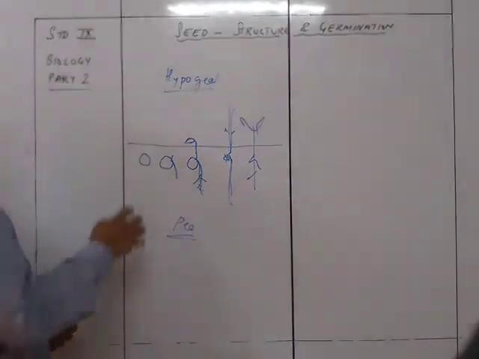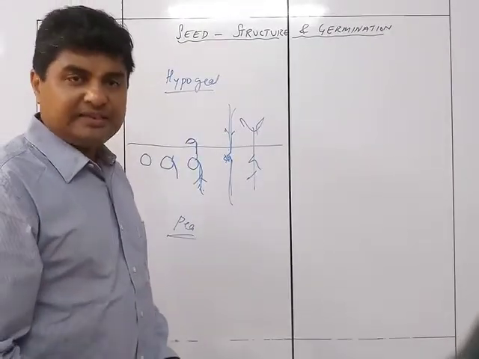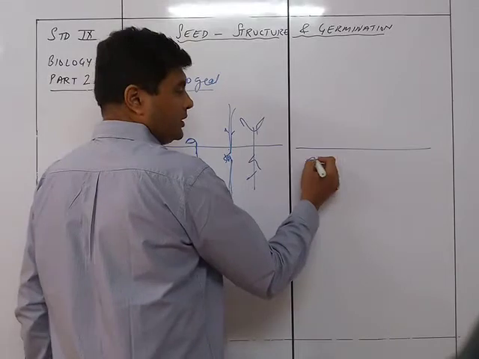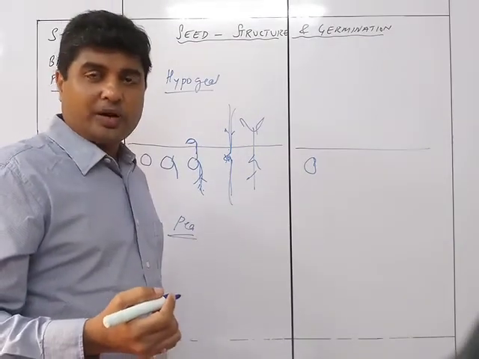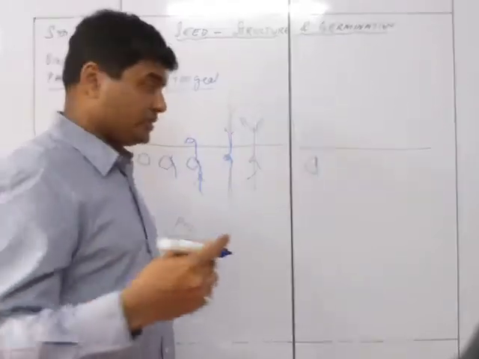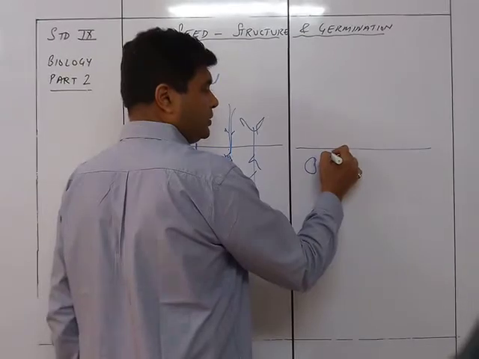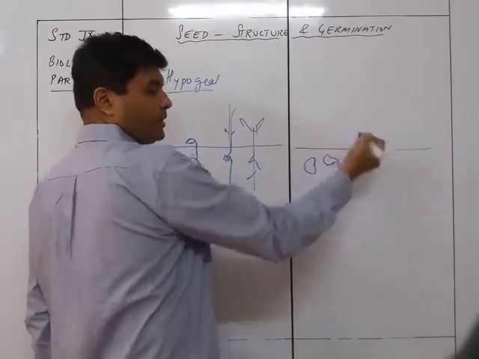Okay, so in a pea plant, the cotyledon remains inside. Whereas you can see the bean seeds. In the case of bean seeds, what happens is the bean seed is over here. Now this bean seed is going to start germination, and the first thing that is going to come out is the hypocotyl. The hypocotyl elongates, and accordingly it is going to start germinating like this, and then this pushes the cotyledon outwards.